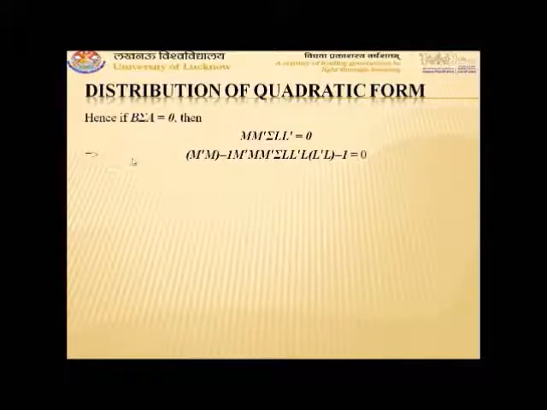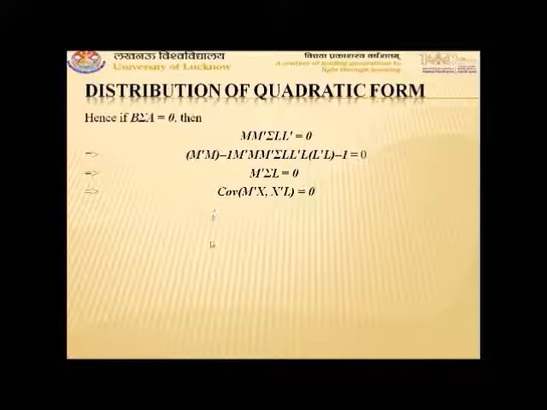So we can write it as (M transpose M) inverse M transpose M transpose M sigma L transpose L L (L transpose L) inverse equal to 0. This (M transpose M) inverse into (M transpose M) will become the identity matrix. Similarly, (L transpose L) into (L transpose L) inverse will also become the identity matrix. So it will be obtained that M sigma L transpose is equal to 0, which says that the covariance of MX and LX is equal to 0.